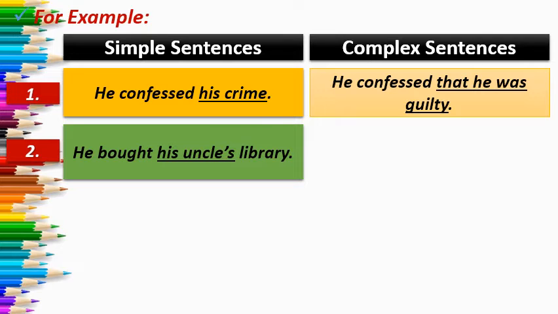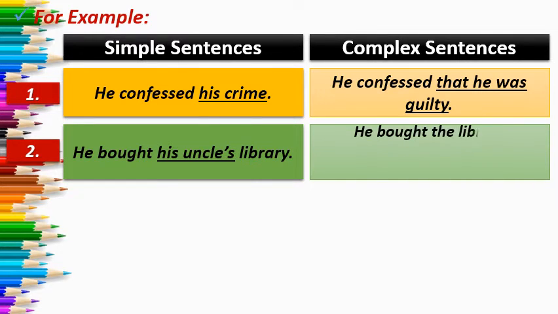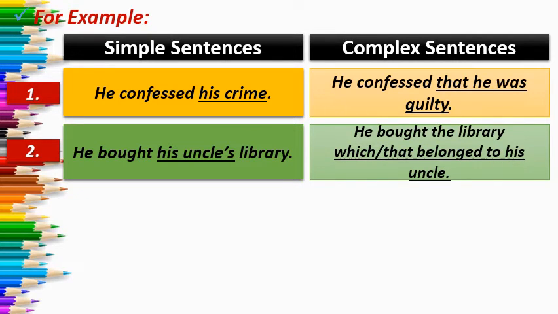Not with fanboys, no, with subordinating conjunctions, fine. So according to sense you have to join it. So now let us see what the sentence will be. He bought the library. Here his uncle's, as we have expanded this phrase, which or that belonged to his uncle, right? So like this you have to convert a simple sentence into complex.